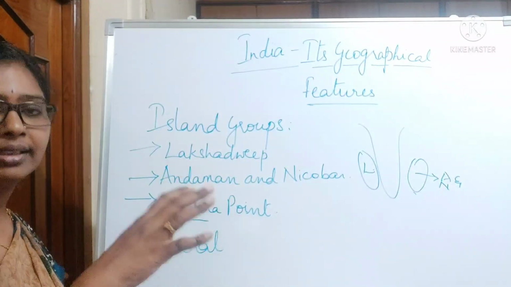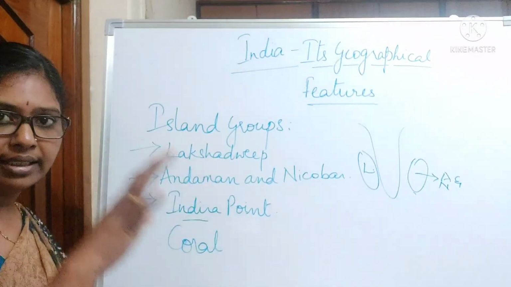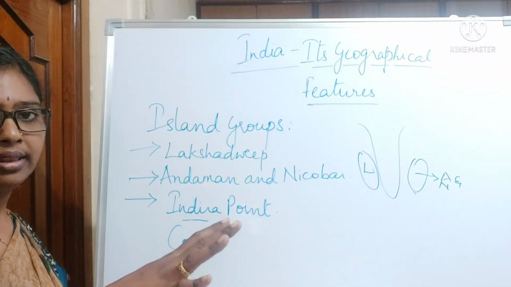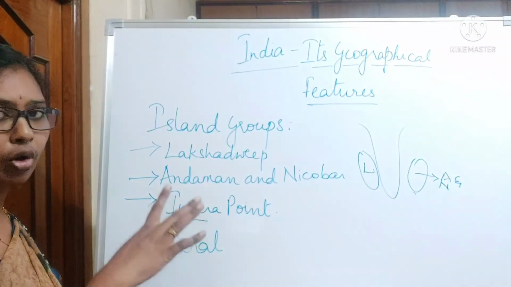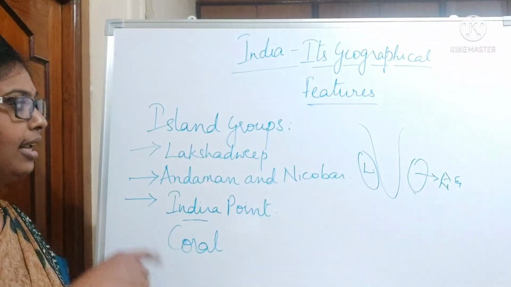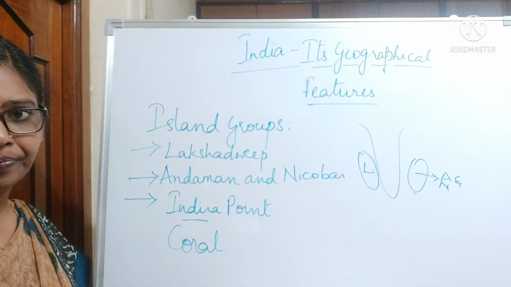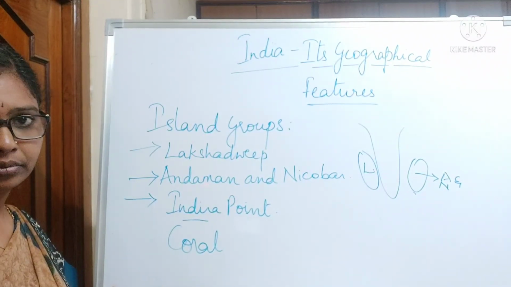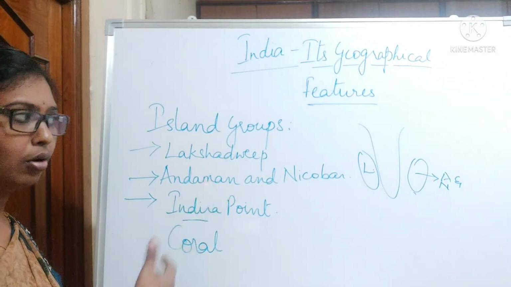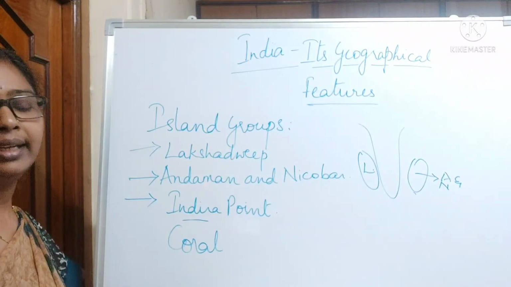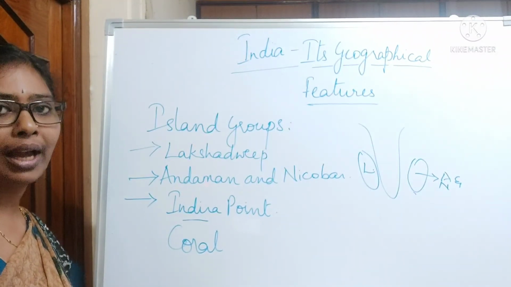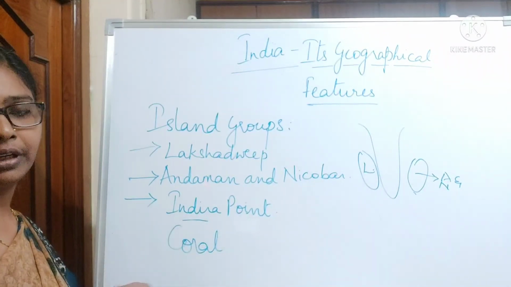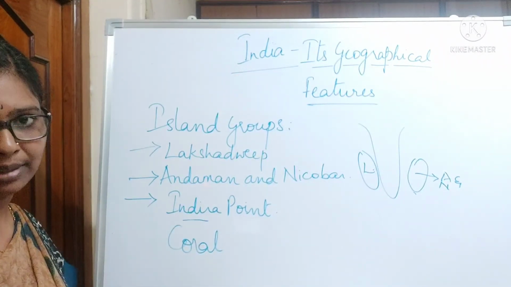So coral islands are there, and these are preserved and taken care of by the government. Coral islands are also there in these island groups, and we have a lot of flora and fauna, right? If you go to Andaman and Nicobar, it's an equatorial region where you have numerous flora and a lot of fauna also. Fauna in the sense animals.